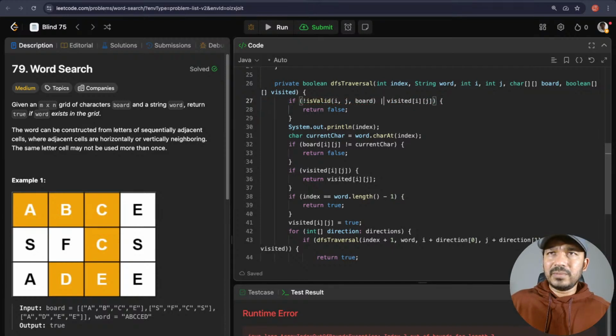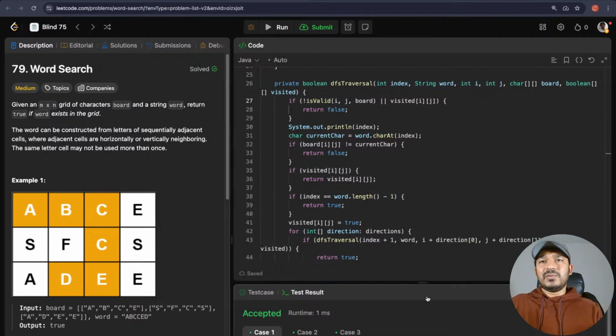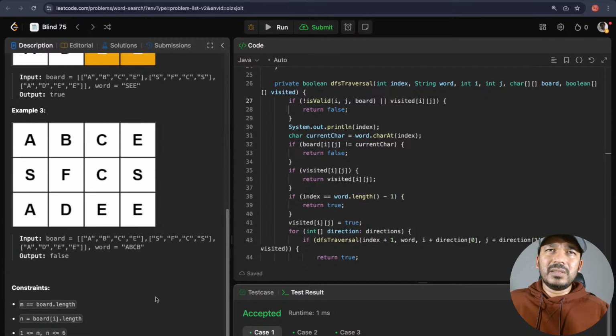This should be OR. Either not valid or visited, then return it as false. Okay. So that makes it work.